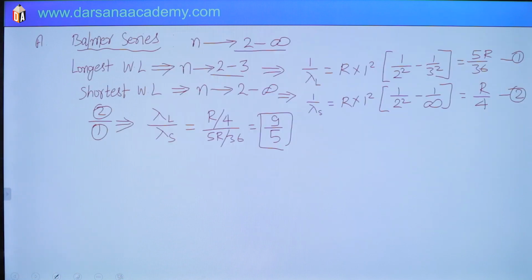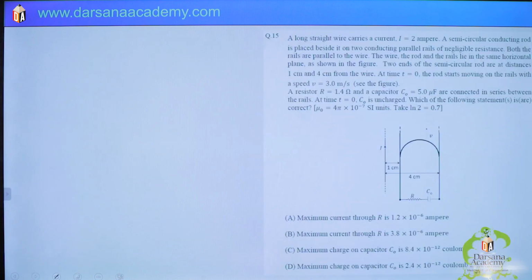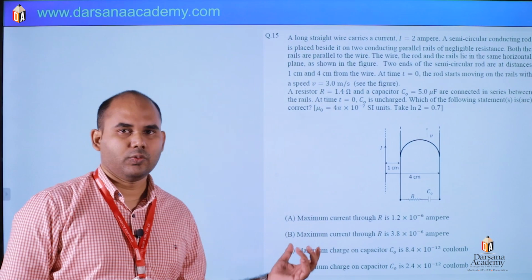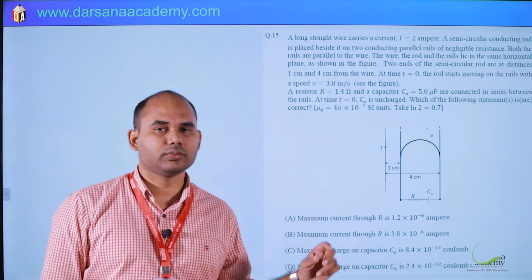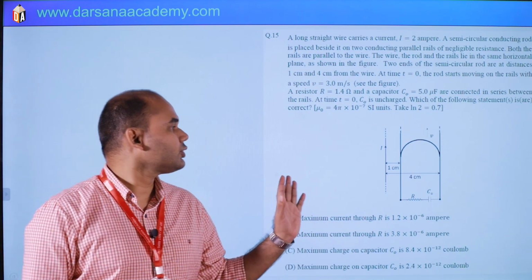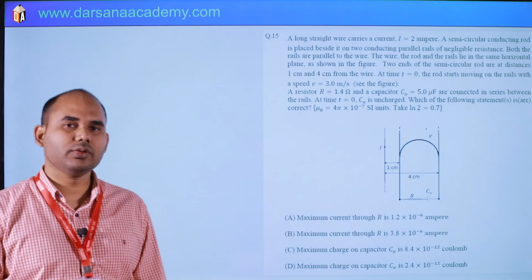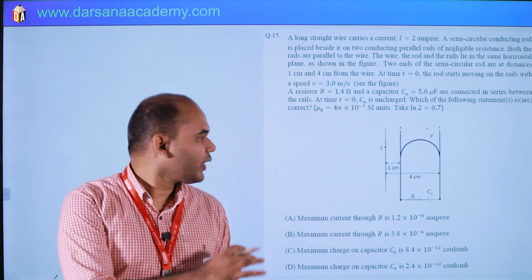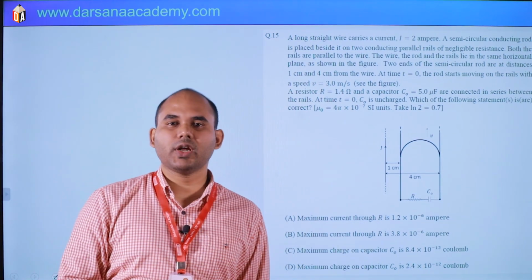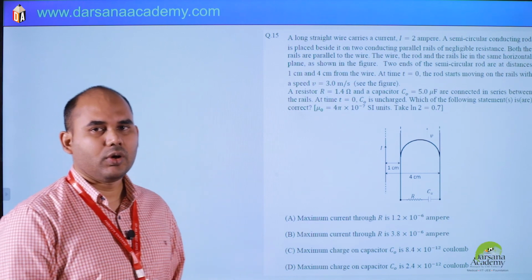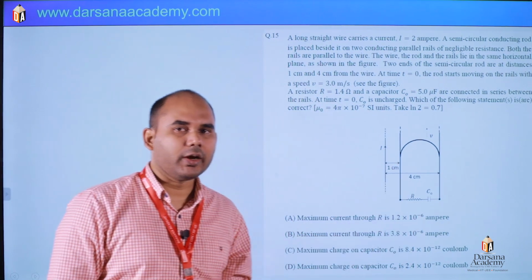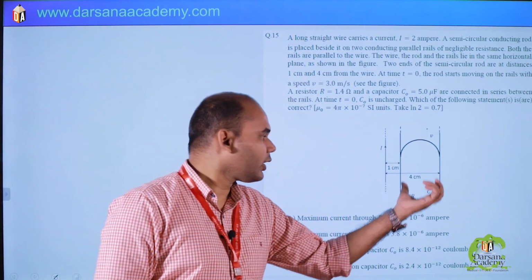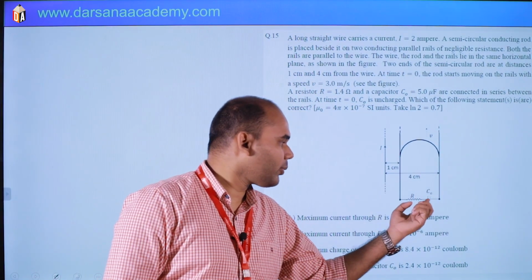Okay, next question number 15. We have 5 more questions, 15, 16, yeah. You can see this is based on motional EMF. There is a semicircular wire moving on a conducting rod, and there is a resistor and capacitor.